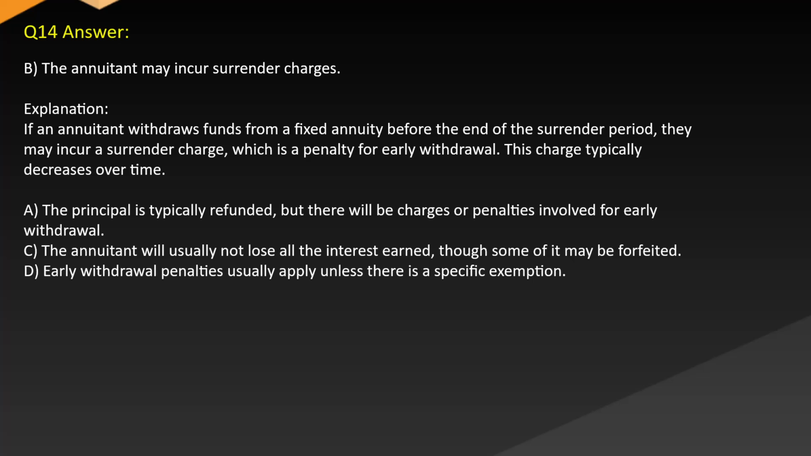A. The principal is typically refunded, but there will be charges or penalties involved for early withdrawal. C. The annuitant will usually not lose all the interest earned, though some of it may be forfeited. D. Early withdrawal penalties usually apply unless there is a specific exemption.